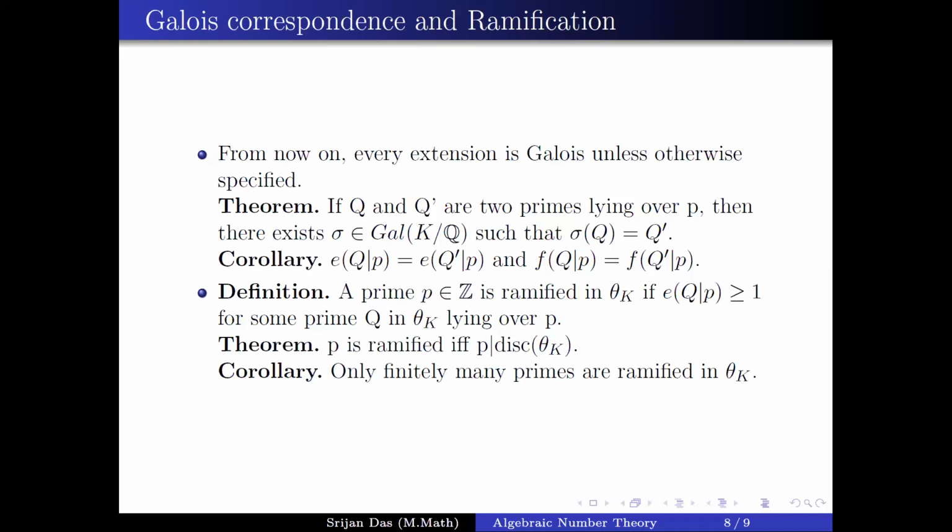Another thing is that there is a big theorem, which is very difficult to prove: P is ramified if and only if P divides the discriminant of O_K. So first you calculate the discriminant of O_K, which is inside Z. If you factorize an integer in Z, there are only finitely many prime factors. So there are only finitely many primes in Z which will be ramified in O_K. That's one result.